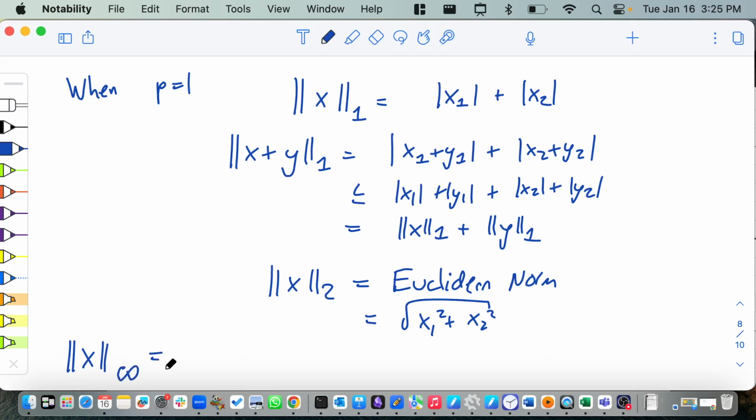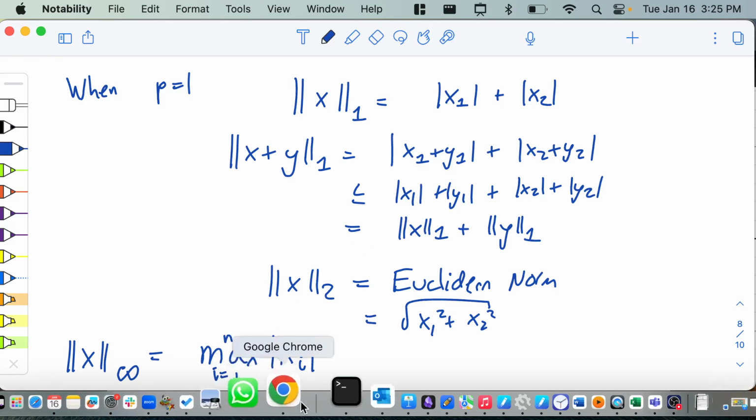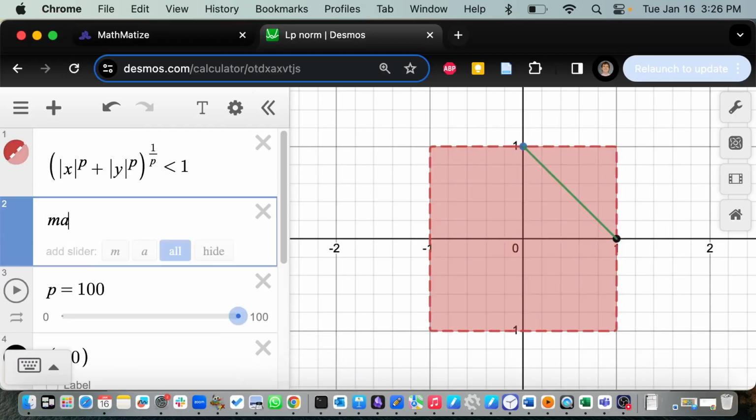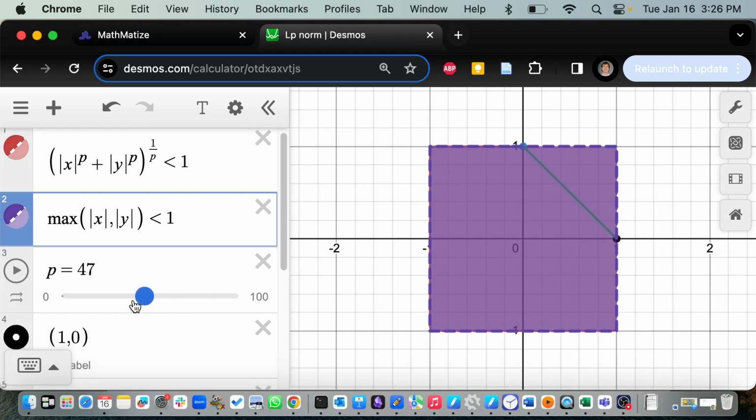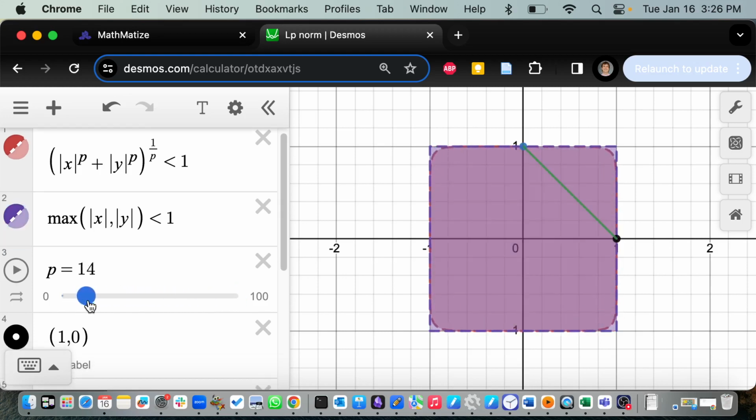And the infinity norm, instead of taking the numbers, taking them to the power p and then adding them together, what you do is you just look at the largest possible one. So it's the maximum of the absolute value of xi, with i going from 1 to n. If it's a vector in Rn, it's just the maximum. So I can also plot that over here. Let's do the maximum of the absolute value of x with the absolute value of y. If I plot that as less than 1, that is exactly a square. And so the red set approaches this purple set.